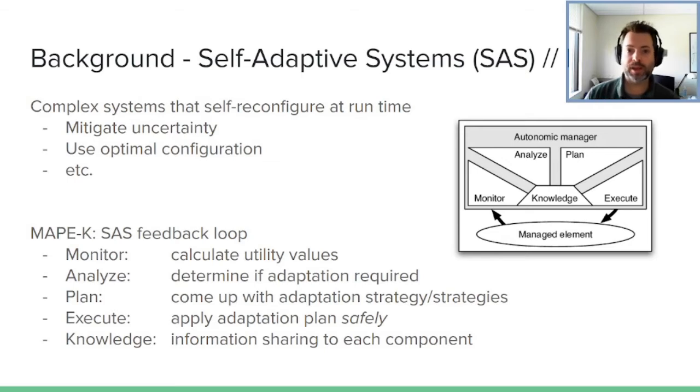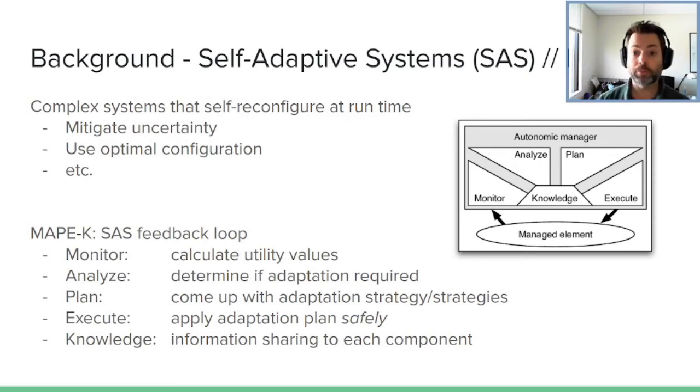Execute is the stage in which that plan is applied. And what execute does is it tries to execute the plan as safely as possible. Now, for a game, safety is probably avoiding crashing or maybe minimizing weird glitches. In a more complicated or safety critical system, we are making sure human participants don't get hurt, that the system doesn't go down and lose your company $1 million per second or something like that, right? This scales to a lot more complicated systems. For here, we're basically making sure that everything keeps running smoothly.